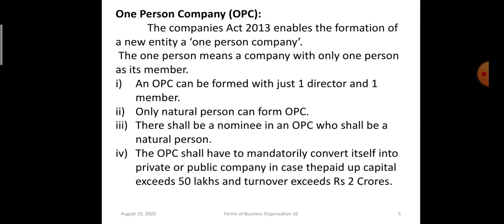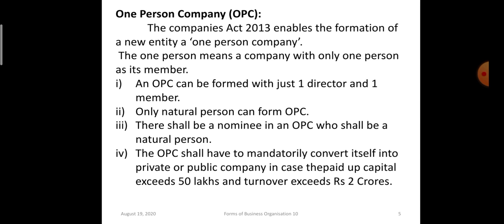The third one, one person company. From the name itself it is clear, only one person will be the member of the company. That one person should be a natural person. An artificial person cannot form a one person company, and this was allowed after the introduction of the Companies Act 2013. Before that, one person company was not an option for formation of an enterprise. So one person company can be formed in India after 2013, and the person should be a natural person.